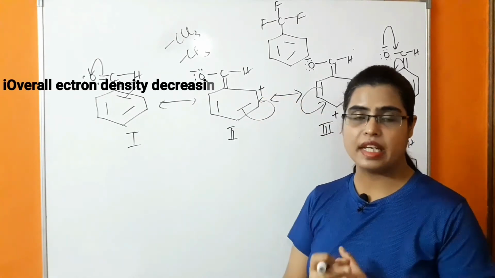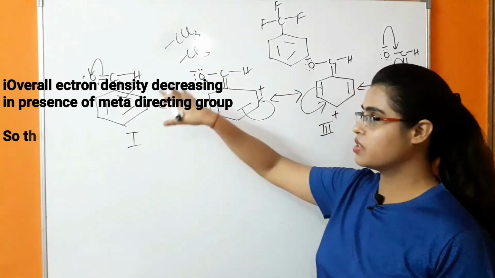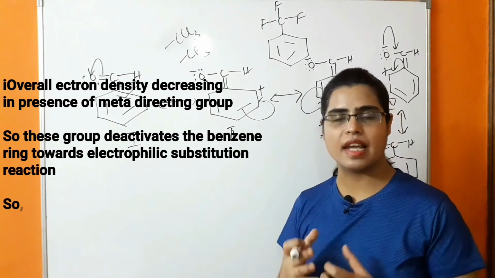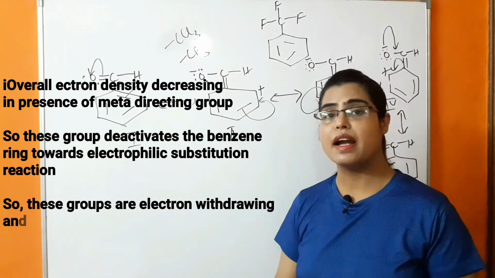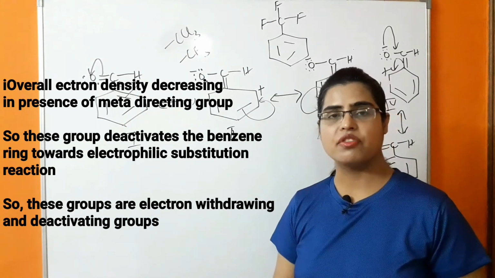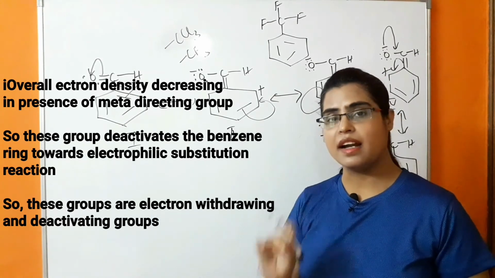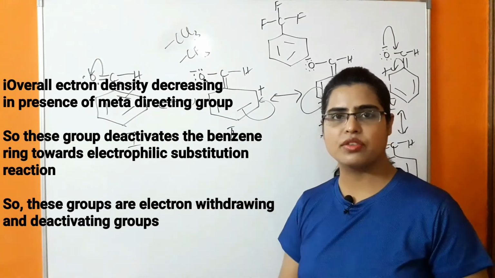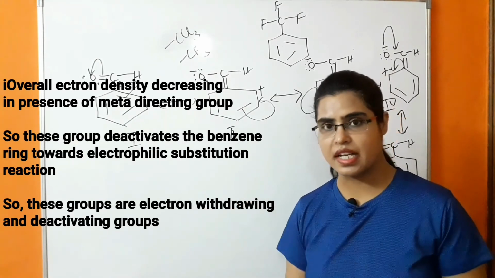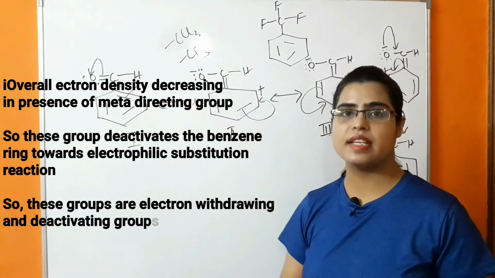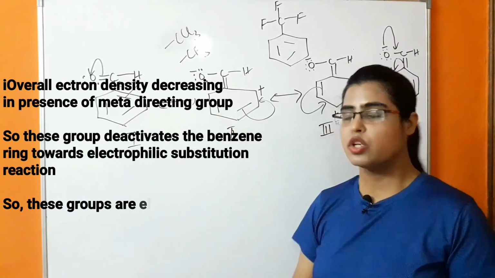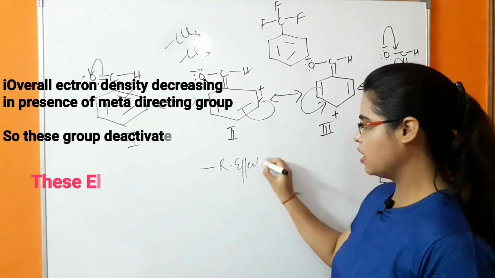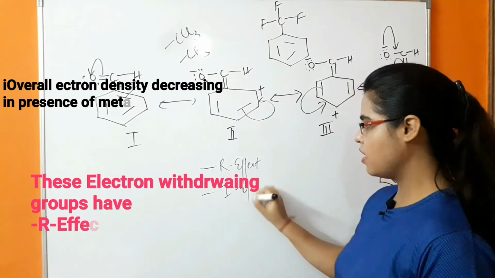Overall electron density in benzene ring is decreasing in the presence of these meta-directing groups. Because of that, they are referred to as electron withdrawing groups and deactivating groups. It means the reaction towards electrophilic substitution will decrease in the presence of these meta-directing groups. So what is happening? These groups have minus R effect and minus I effect.